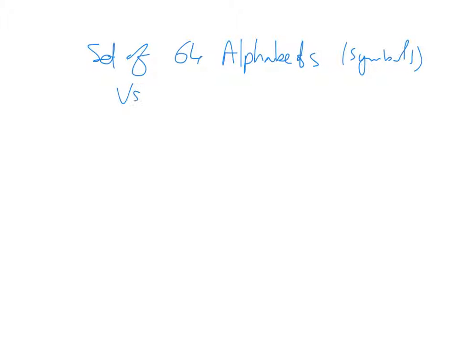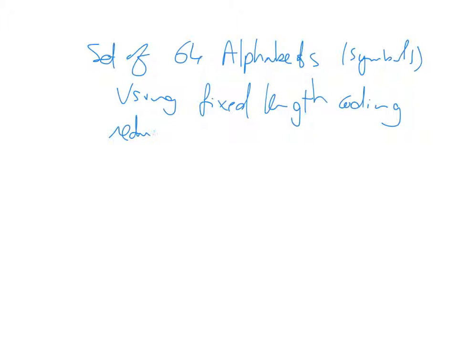And I'm using fixed length coding. And my objective is to reduce the amount of data. That's the objective of source coding.